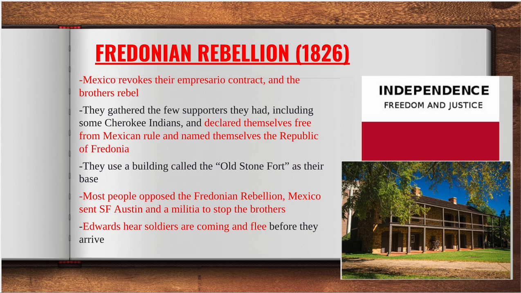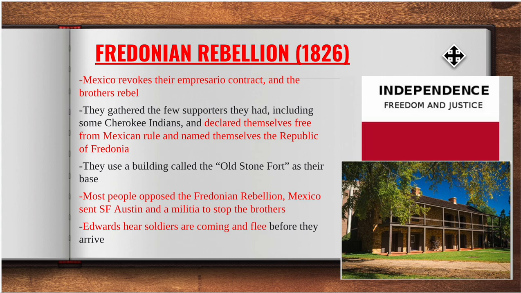All right. If you had to guess, the Mexican government actually decides to take this land away from the brothers. They say, hey, first come, first serve. The people that were already living there, let them have it. It will be their land. So the brothers react exactly as you could imagine. They start a rebellion, and they kick everyone out. They said, nope, this is our land. We are no longer ruled by Mexico.